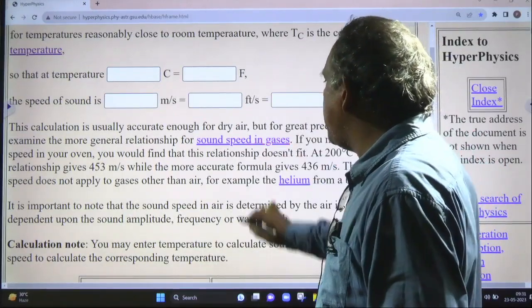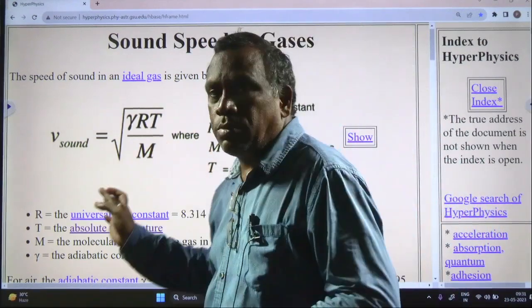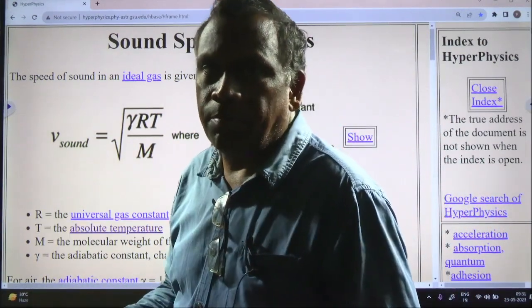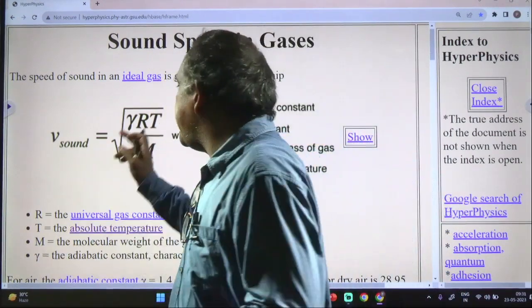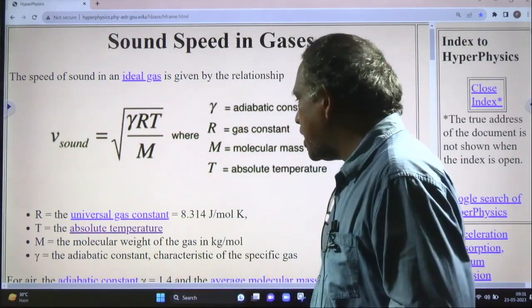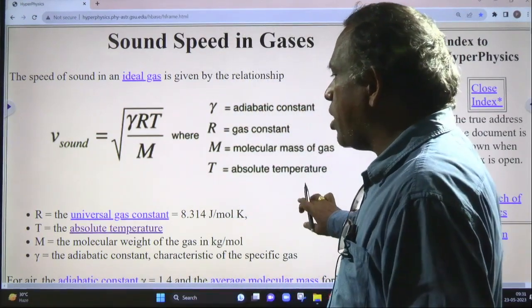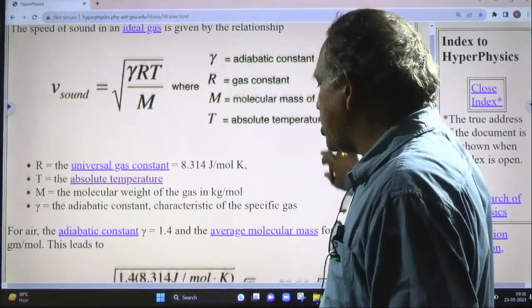Now the sound speed in gases. By using this famous formula, v = square root of gamma RT by M. Gamma is the adiabatic index, R is the gas constant, and T is the absolute temperature. M is the molecular mass of the gas. The adiabatic constant is 1.4.